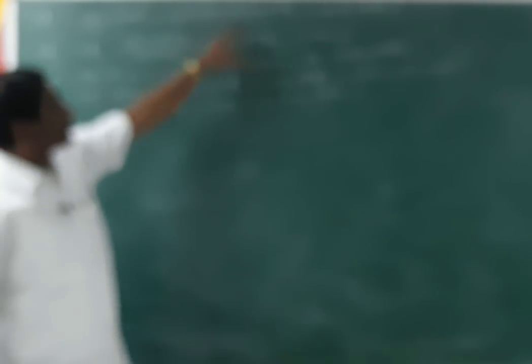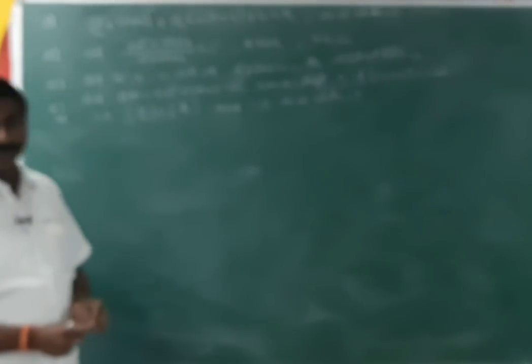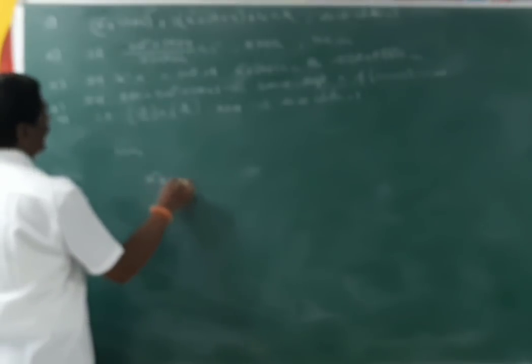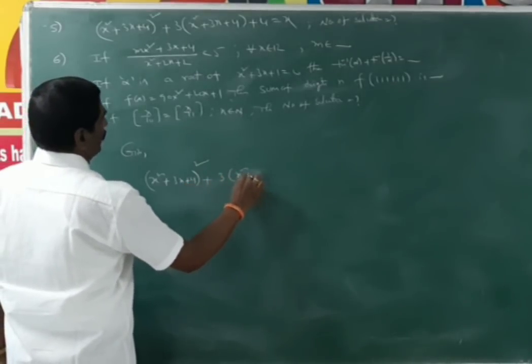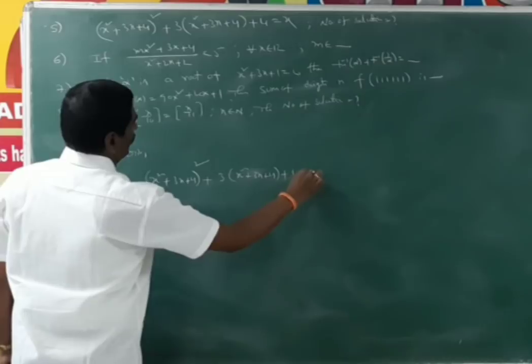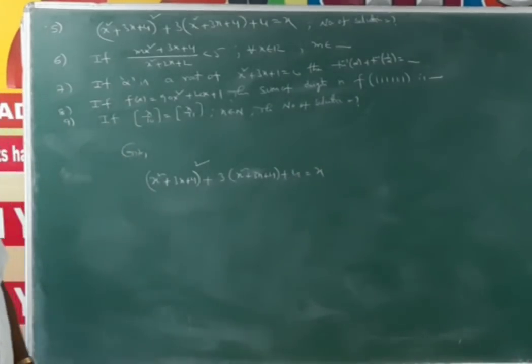Okay. Next, fifth question. Find the number of solutions of the equation (x² + 3x + 4)² + 3(x² + 3x + 4) + 4 = x. Find the number of solutions of that equation. Actually, it is a fourth degree equation. From the given, (x² + 3x + 4)² + 3(x² + 3x + 4) + 4 = x. It is the given value.